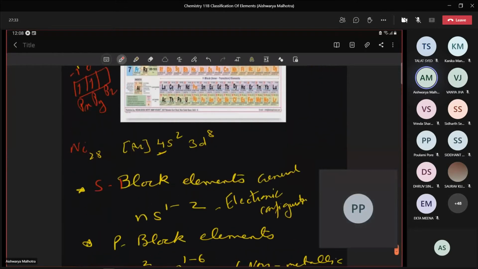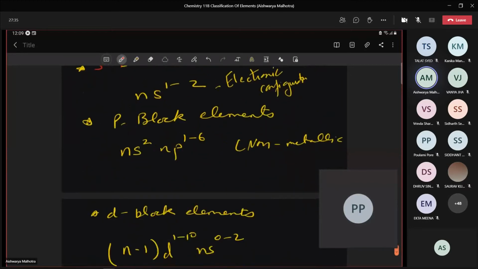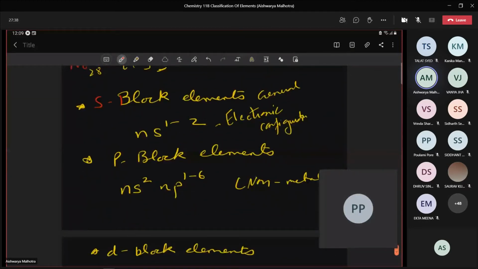Okay, fine. Now under the p block, please write its general electronic configuration: ns2 np1 to 6. This p orbital can hold from 1 to 6 electrons. ns2 np1 to 6. Written? Yes, ma'am.